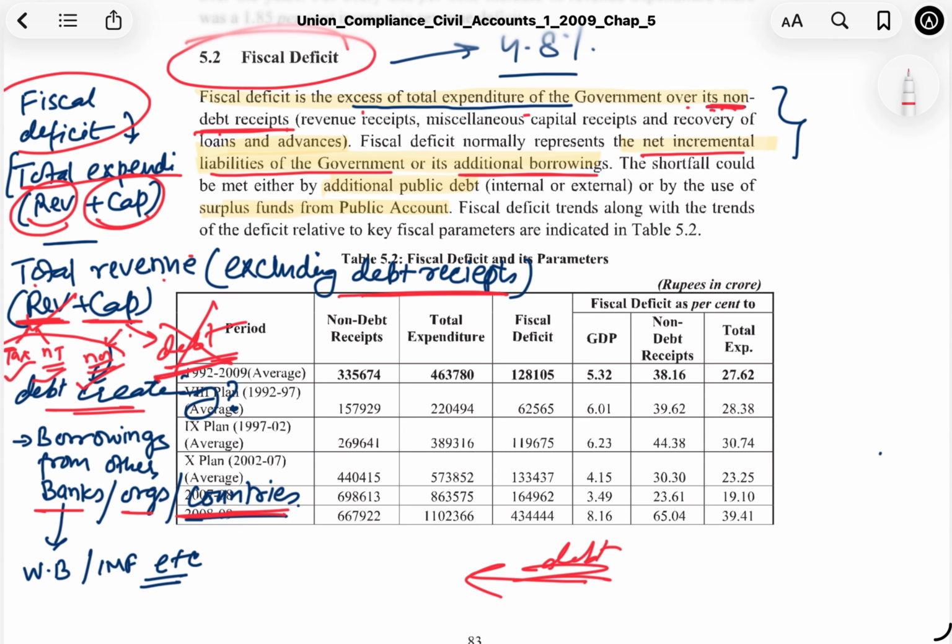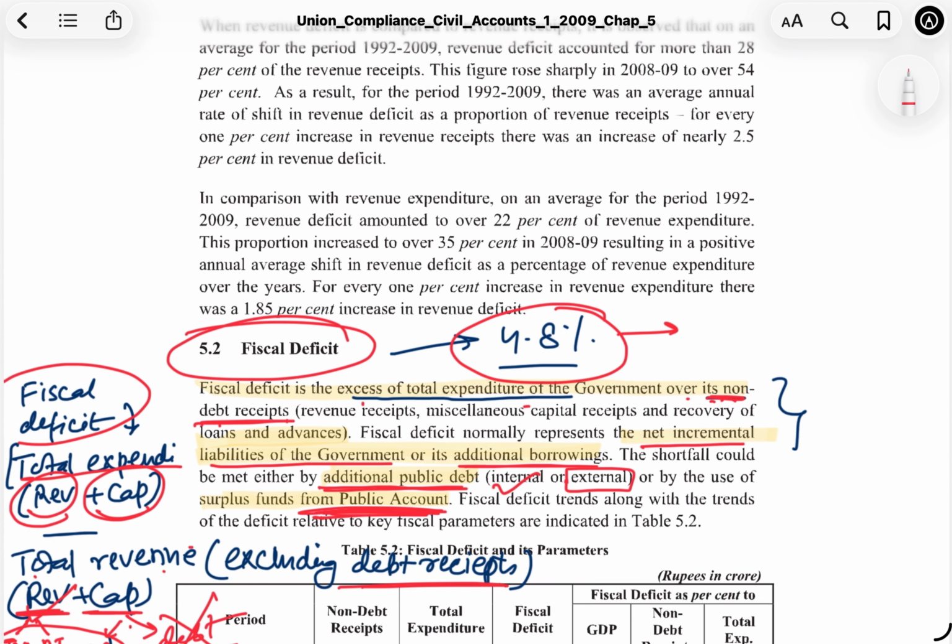Alright. Now in case we have a shortfall and our fiscal deficit is really high, what are the measures that we can take? We can either meet it via another public debt. It may be internal by all these banks, organizations, PSUs, or it can be external by other organizations like IMF, World Bank, other countries. Or we can resort to the surplus fund in the public account. As of now, the fiscal deficit is around 4.8%. This is again from the PIB. PIB has released it in 2025.